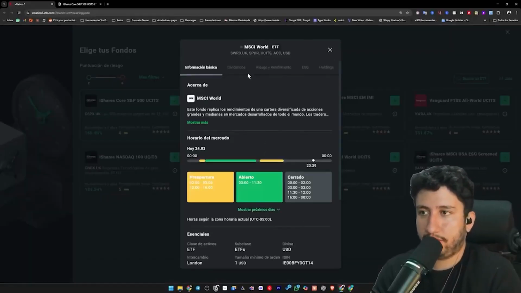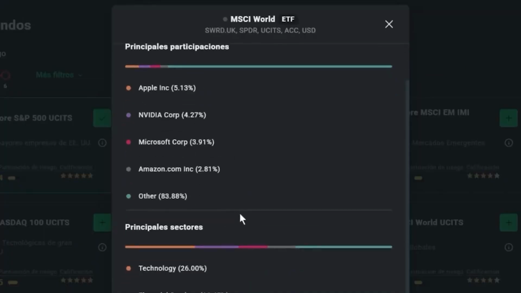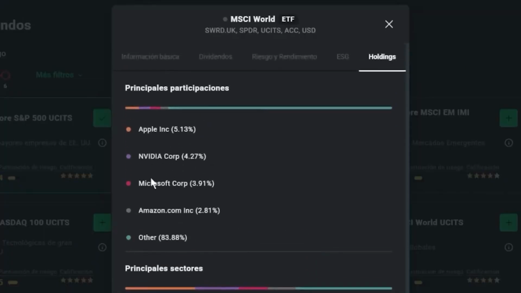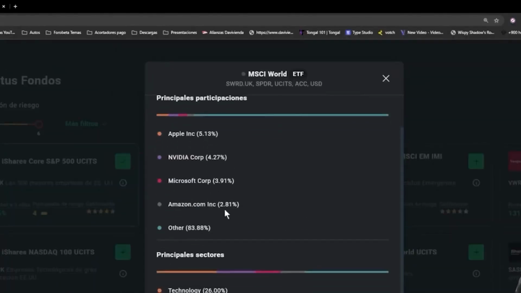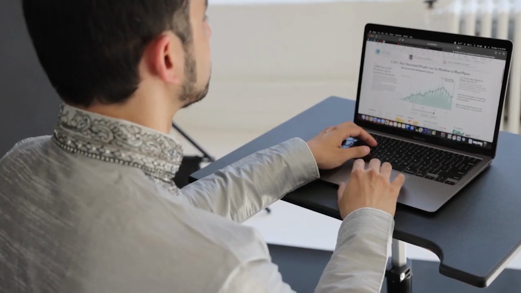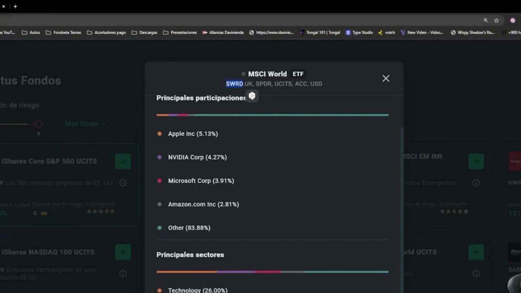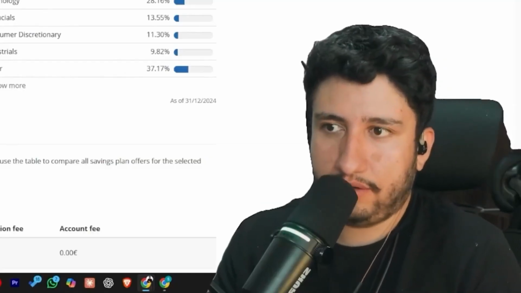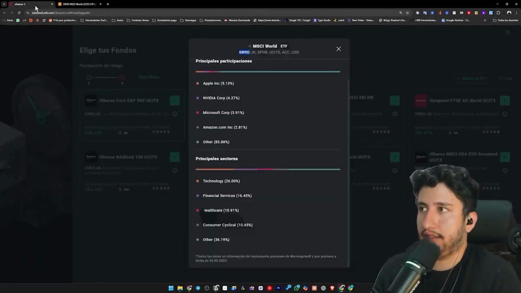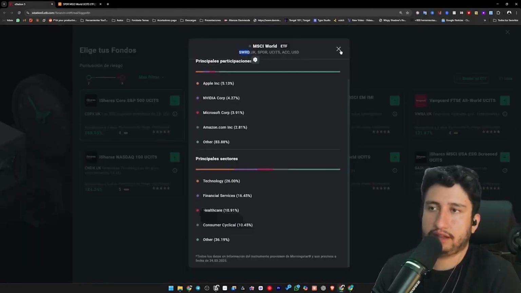149.45. If I want to explore further, as mentioned before, we look in the holding section and see Apple, Nvidia, Microsoft, Amazon, and others. I'm especially curious about the others category to see what percentage is allocated there. What are we planning to do? Once more, we are going to search for this particular item over here, and here we discover something that didn't entirely persuade me, and remember that this is akin to the total market, signifying something like the entire world.